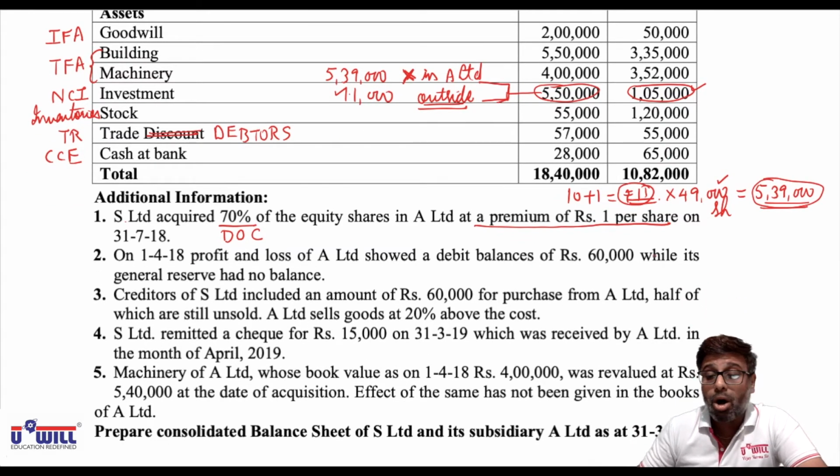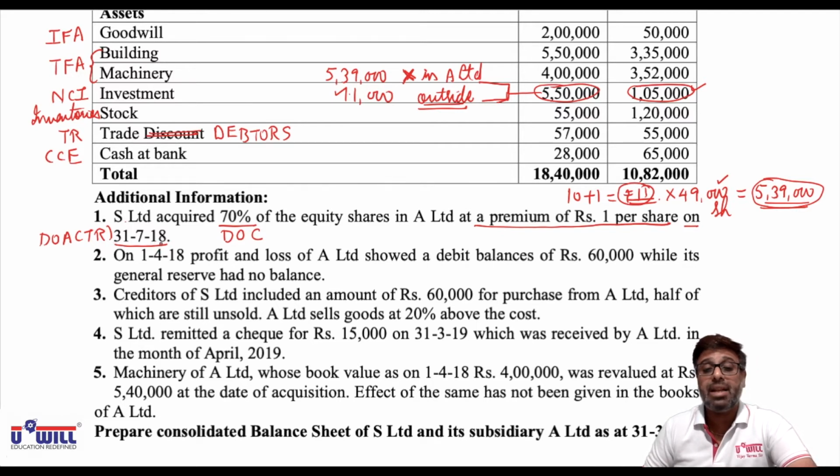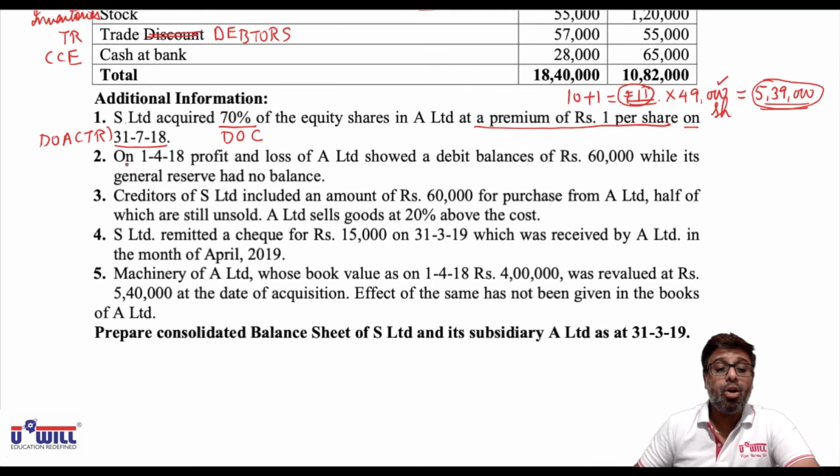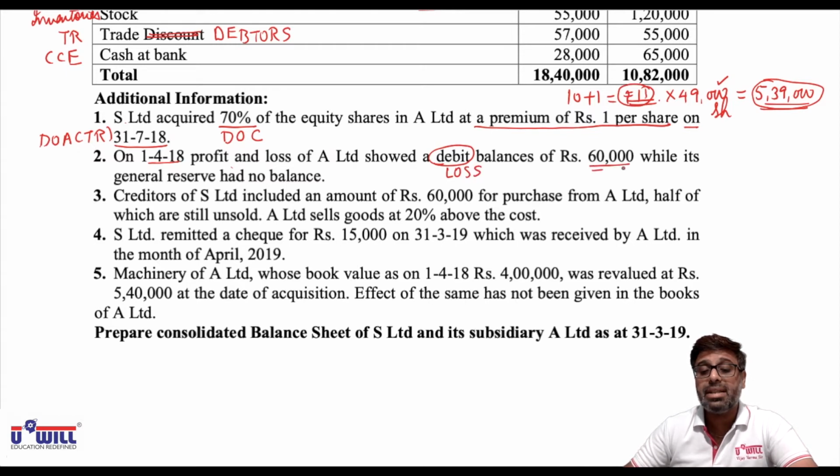Further, 31/7/18, that is the date of acquisition of shares, will help us in getting the time ratio. On 31/7/18 the shares are acquired, so that is the date of acquisition of shares. Second adjustment, on 1/4/18, that is the beginning of the year, the profit and loss account showed a debit balance, meaning loss, a negative balance of rupees 60,000. This is the opening balance. It will help us in working note 4.